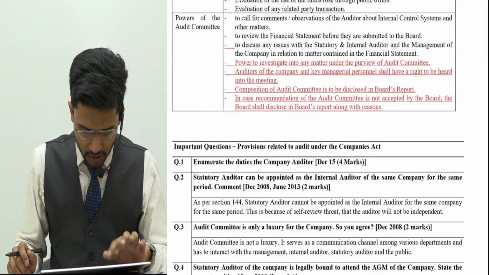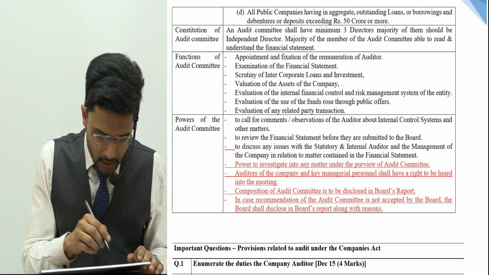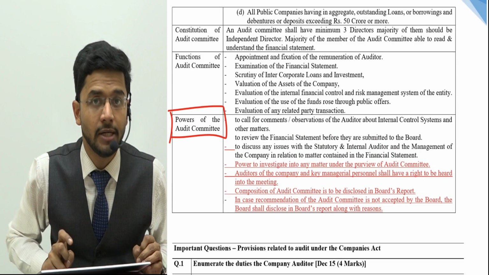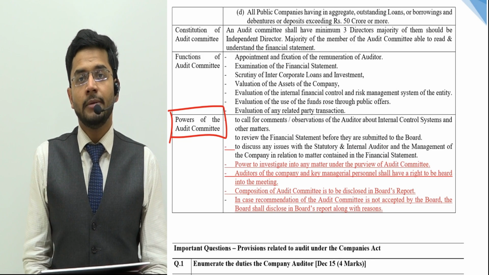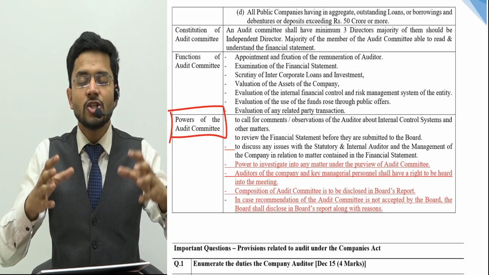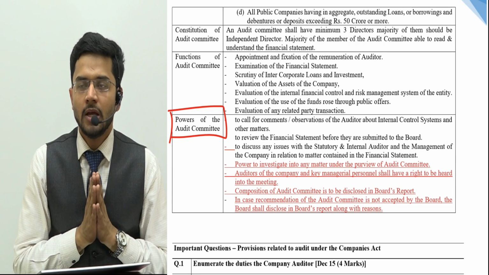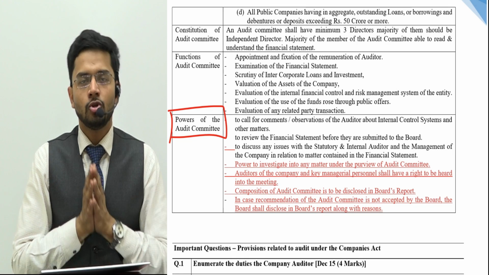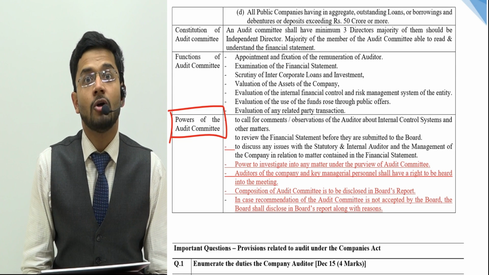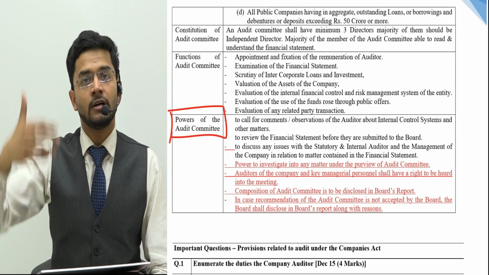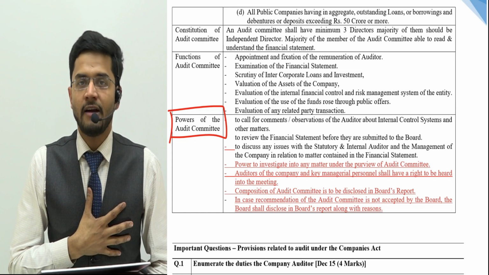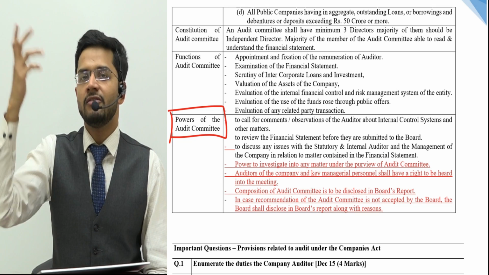Okay, sir, got it. Now let's move on to the next amendment which has been made in the powers of the audit committee. Guys, as I've already told you, the audit committee is primarily looking at the financial health of a particular company. Say you have doctors for your home; sometimes there are family doctors who know the history of the health issues of the family, and that family doctor treats everyone in the family.